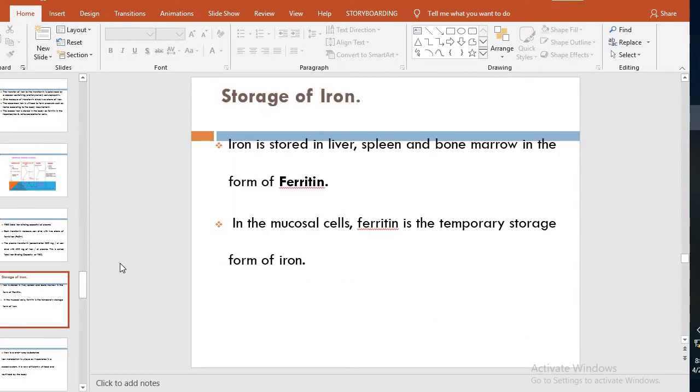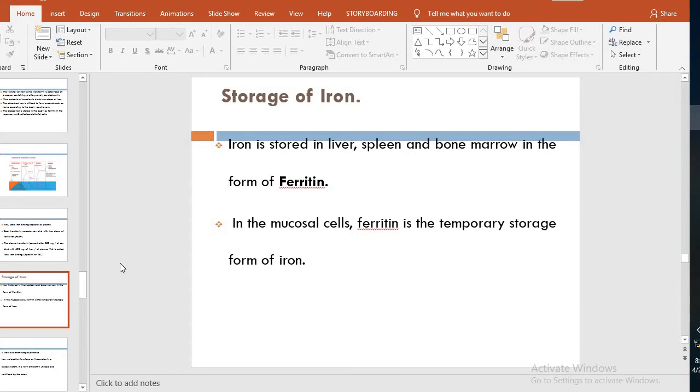Iron is stored in the liver, spleen and bone marrow in the form of ferritin. Ferritin is the storage form of iron, and as we have studied, in the mucosal cell it is temporarily stored at the first step of absorption.